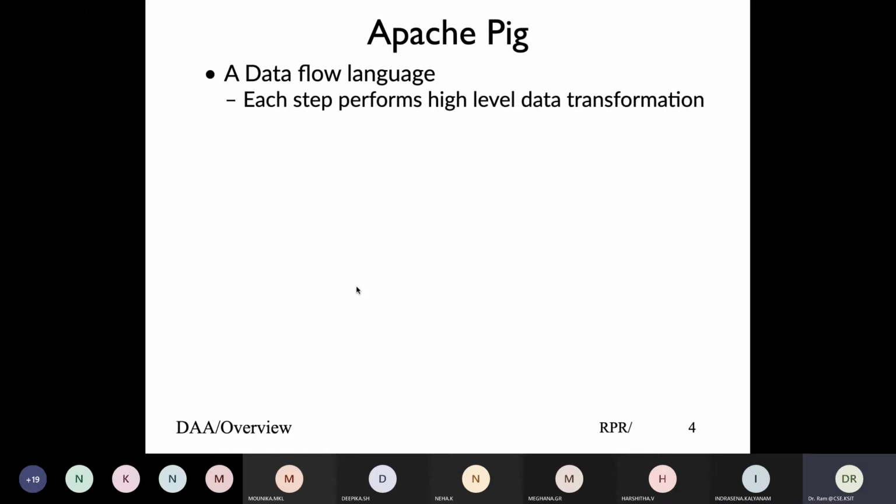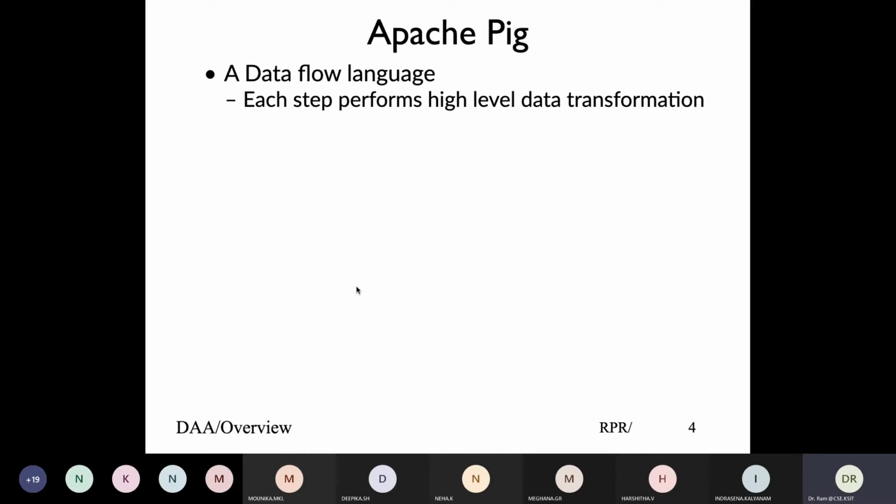Primarily, Pig is a data flow language, and we see the data flows when we look at the data flow in the whole MapReduce framework, from input to the mapper. From the mapper it goes to the combiner if there is one, then to the shuffle process, then to the reducer, and finally we get the output.